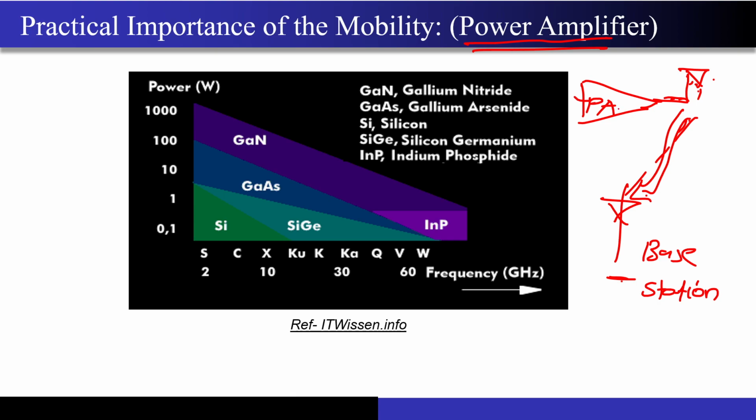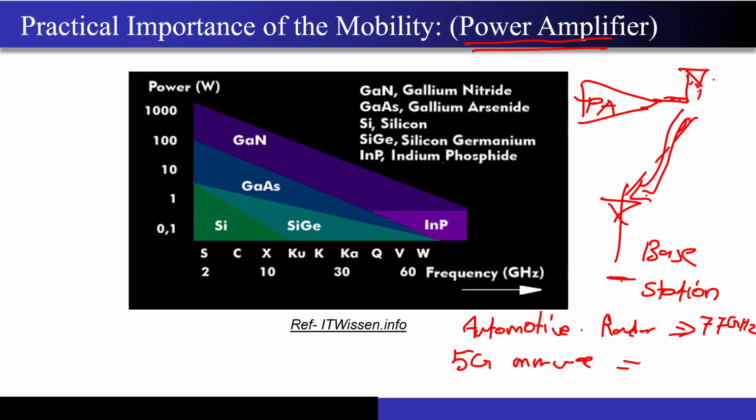I told you about automotive radars in the last lecture. They operate at 77 gigahertz. The new 5G millimeter wave bands are present around 28 gigahertz. Even if you open your mobile, you will find that these power amplifiers are made up of gallium arsenide, gallium nitride, or indium phosphide.